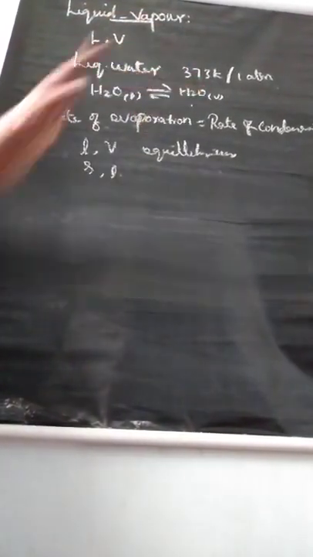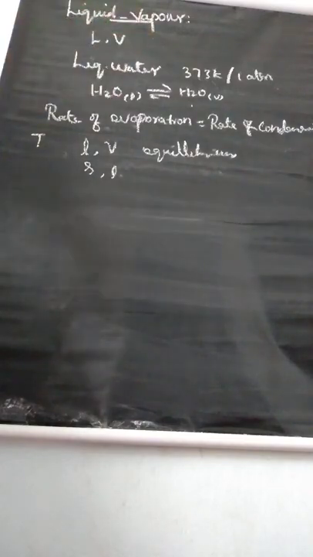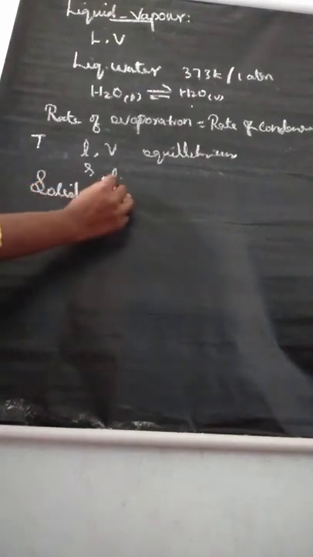There is an equilibrium between liquid and vapor. Simple example, liquid water at temperature 373 Kelvin and pressure 1 atmospheric pressure. You can write the equilibrium reaction, water molecule liquid to water molecule vapor. At equilibrium, rate of evaporation is equal to rate of condensation. From this, we can tell the definition: condensation point or boiling point means temperature at which the liquid and vapor are at equilibrium. Understand? Then one more example, another reaction, solid vapor equilibrium.